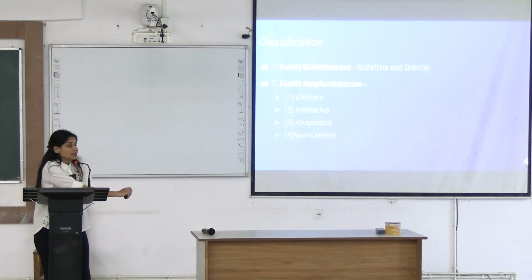They are classified into 2 families, Rickettsiaceae and family Anaplasmataceae. So, in Rickettsiaceae, we'll study 2 genera, Rickettsia and Orientia, and in Anaplasmataceae, we'll study 4 genera, that is Ehrlichia, Wolbachia, Anaplasma, Neorickettsia. Out of this, certain bacteria live in synergy with certain parasites. We have already covered this in parasitology class.